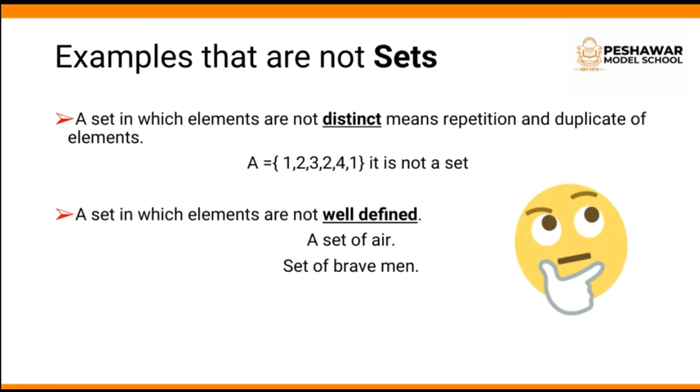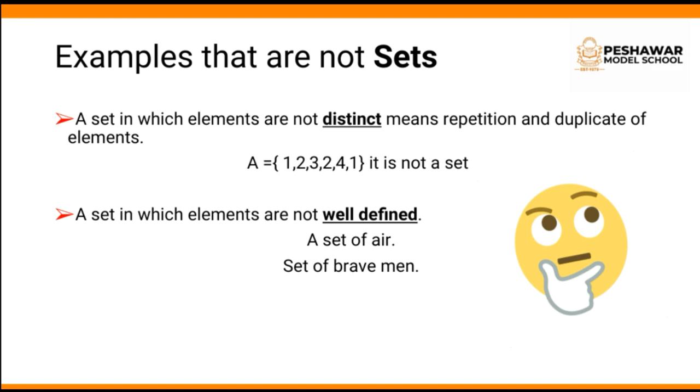There are some examples which are described as not a set. The first condition is those sets whose elements are not distinct. An example is A equals to 1, 2, 3, 2, 4, 1. In this set, 2 and 1 are repeating, so it is not a set. There should be no repetition and duplicate of the elements, so it is not a set.